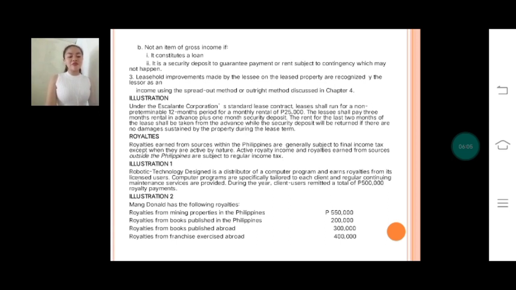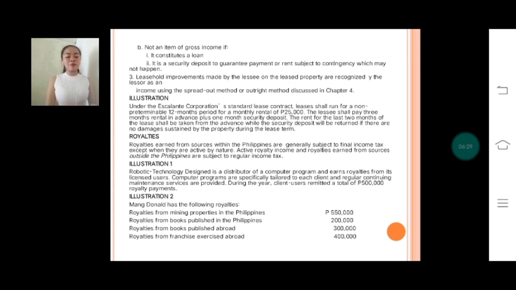Computer programs are specifically tailored to each client and regular continuing maintenance services are provided. So during the year, client users remitted a total of 500,000 royalty payments. So the entire 500,000 is subject to regular income tax since the royalty is an active income to Robotic Technology Design.